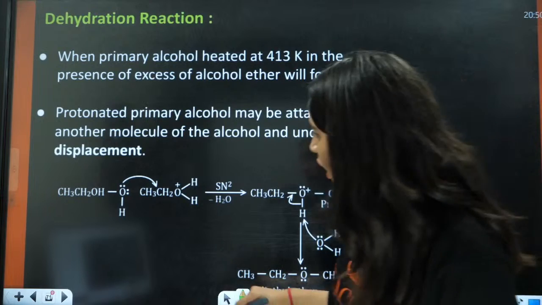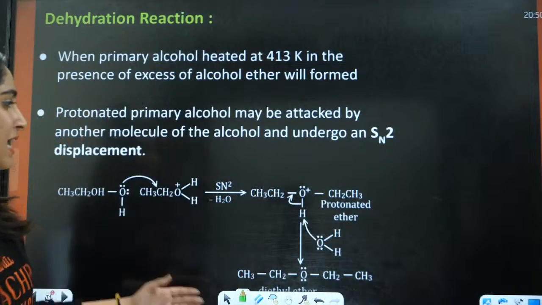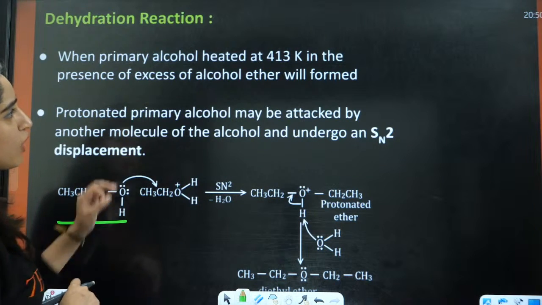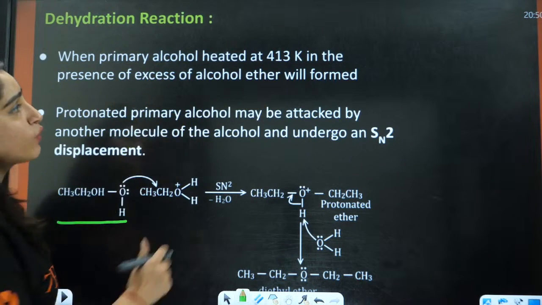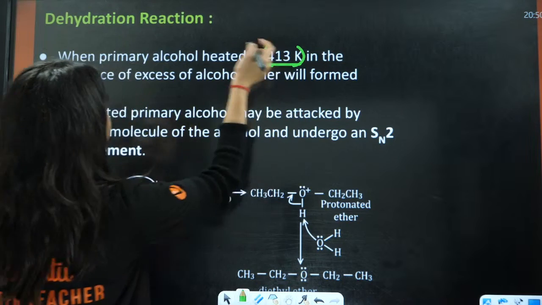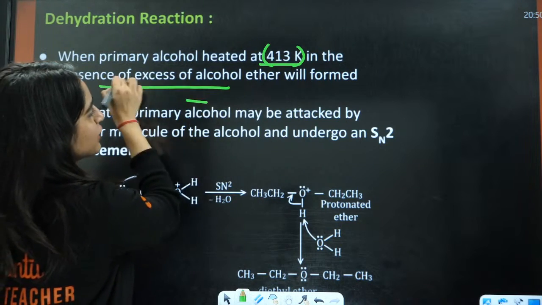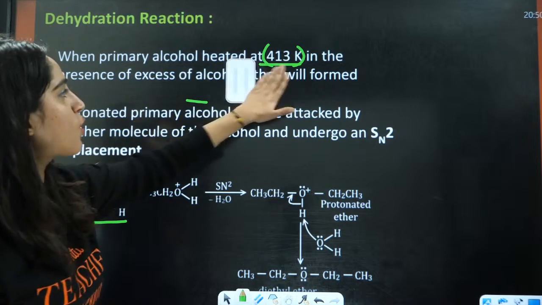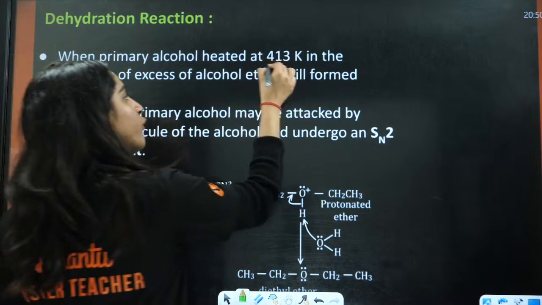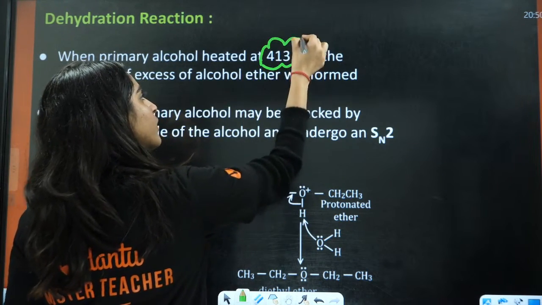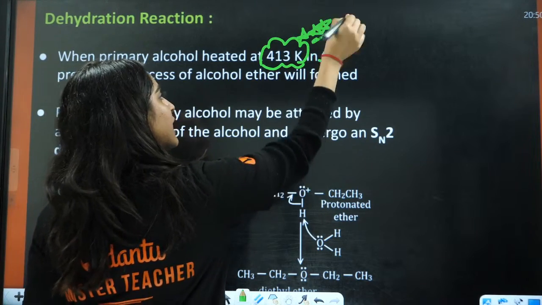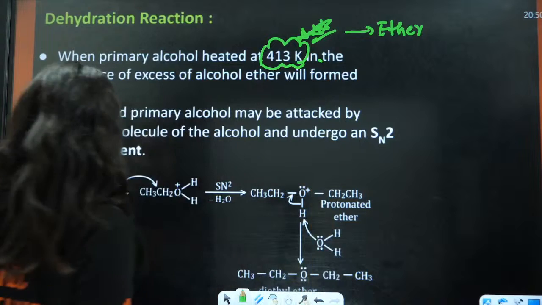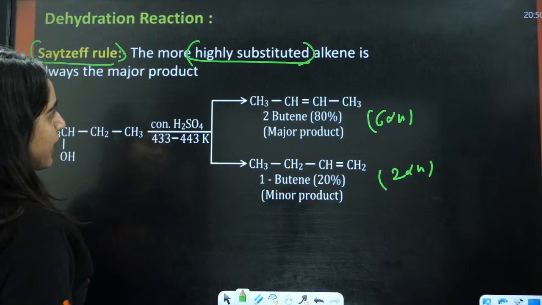Now they are saying that if you have one primary alcohol and you are heating it at 413 Kelvin in the presence of excess alcohol, ether is going to form. Now this is also very important. At 413 Kelvin you are going to form ether in this case.